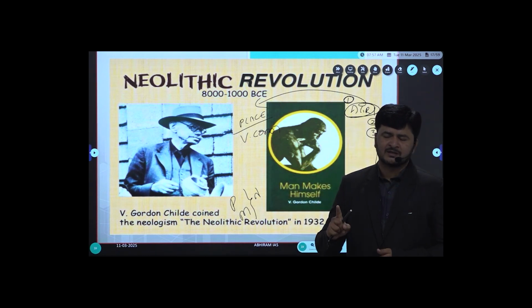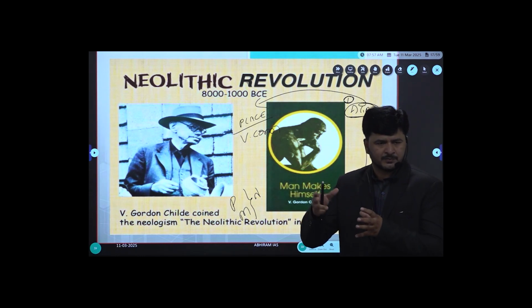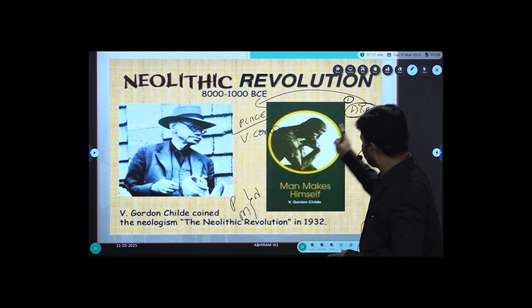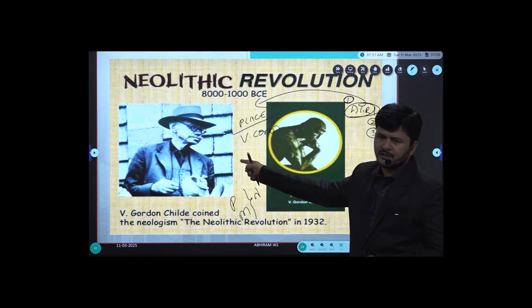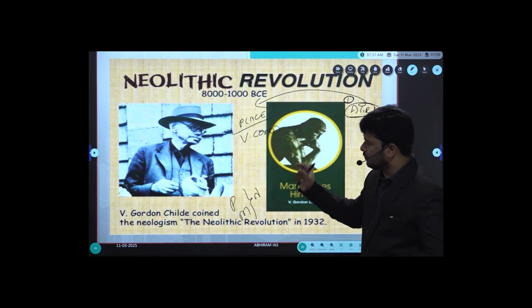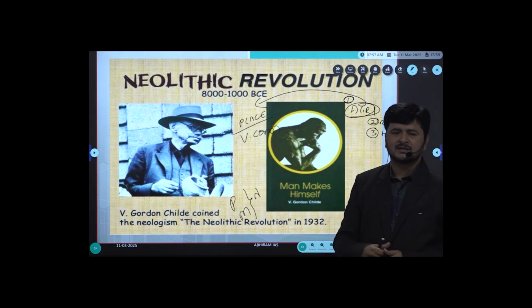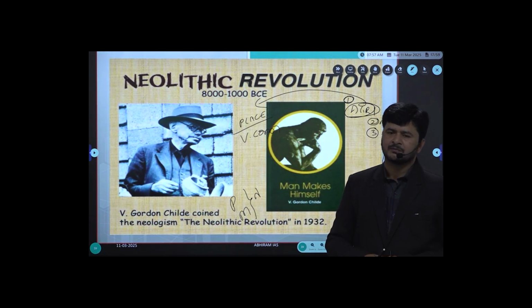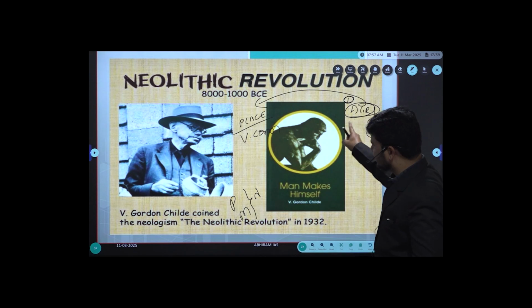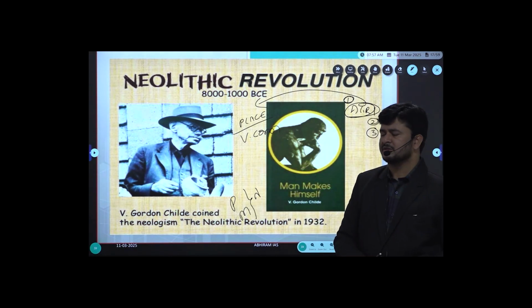But you never ever come across those who got involved in agriculture, they kept on moving from one place. No, that's the greatness of agriculture. So while you're reading developments, you have to put a question mark, because each and every development has its own impact on other development. So agriculture, emergence of agriculture followed by emergence of village communities.